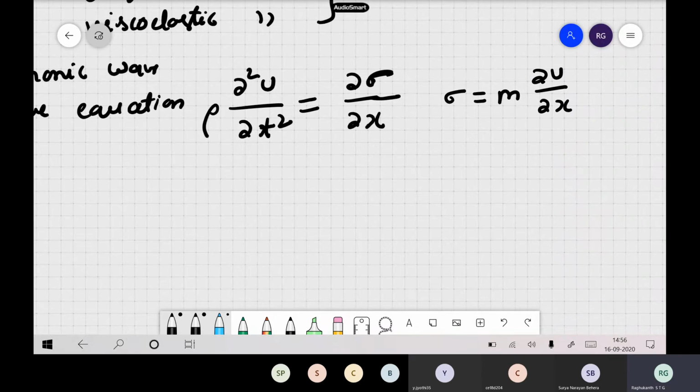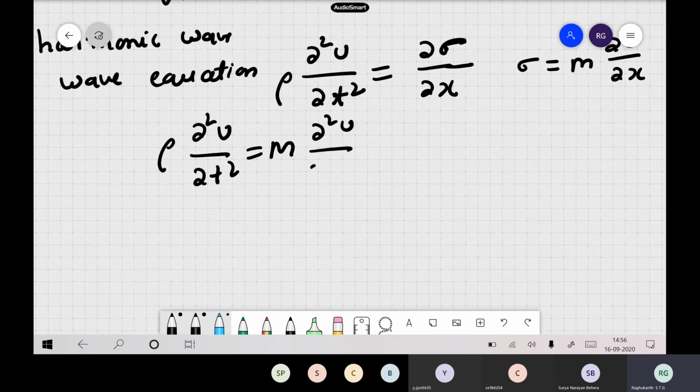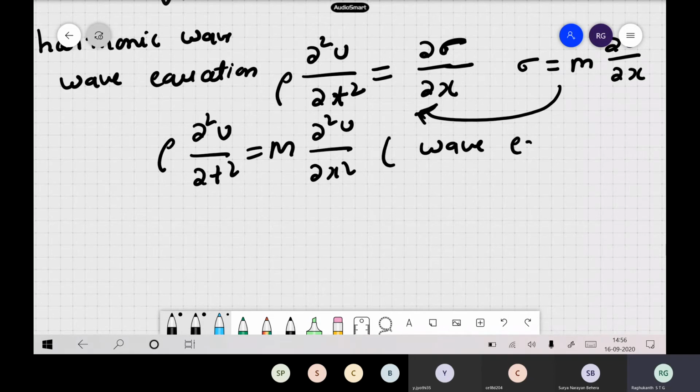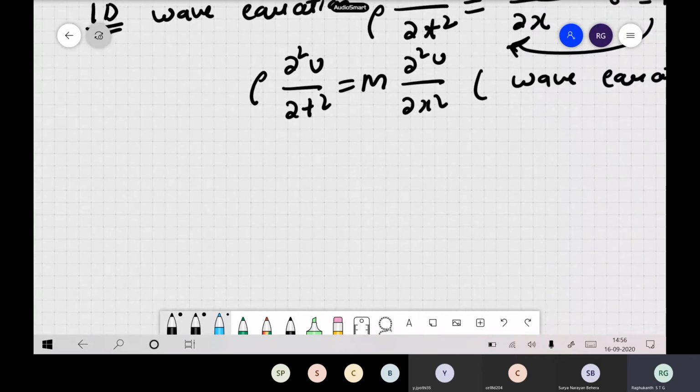You can substitute and you can see that your rho into dou square u by dou t square is M into dou square u by dou x square. Just substitute here in this expression, and you will get this equation, which is also known as the wave equation. People call this the one-dimensional wave equation. So same as what you have studied in your continuum mechanics.